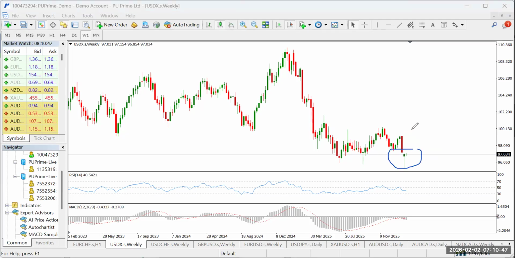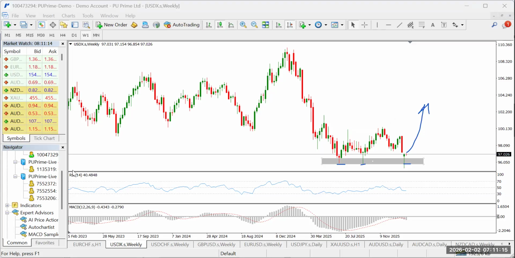Now, to start with is the United States dollar, and this is the dollar index, closing with a very sharp looking rejection candle on the weekly time frame. That's the USDX, the dollar index. If you look at this closely, it's not just an ordinary rejection candle, but also a rejection candle at a confirmed support zone. Price touched these areas without breaking below. So technically, we're going to be looking for a bullish movement on the dollar index this week.